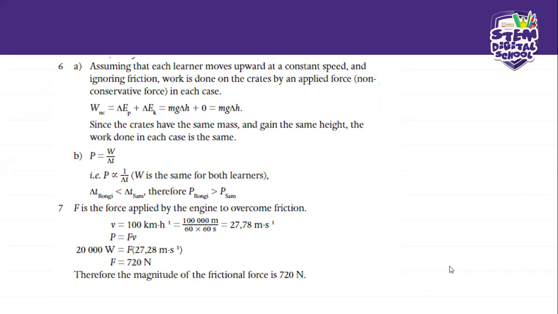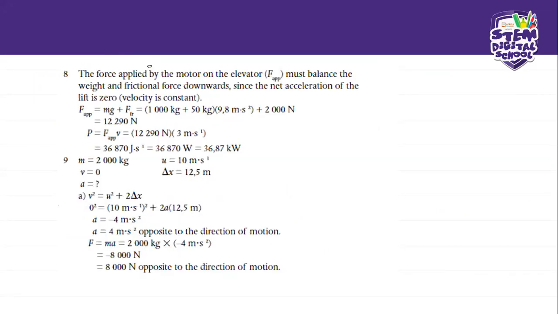So let's see. Now they're dealing with an elevator. The force applied by the motor on the elevator must balance the weight and the frictional force downwards, right? Since the net acceleration of the lift is 0, the force applied will be the gravitational force plus the frictional force, because like they said here, it must balance the weight and the frictional force downwards.